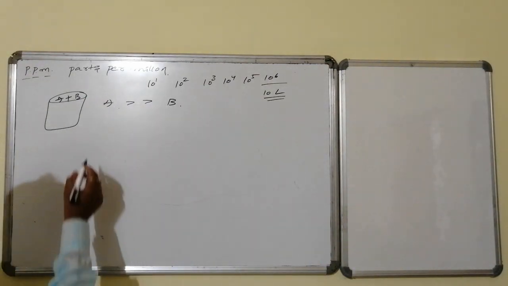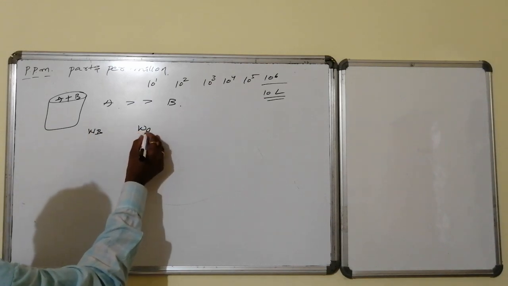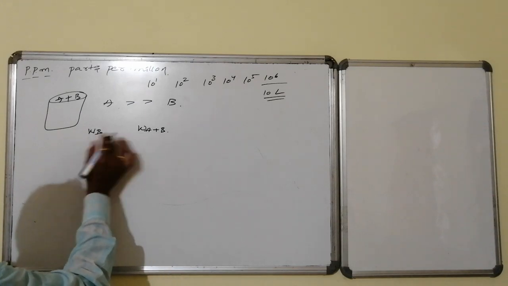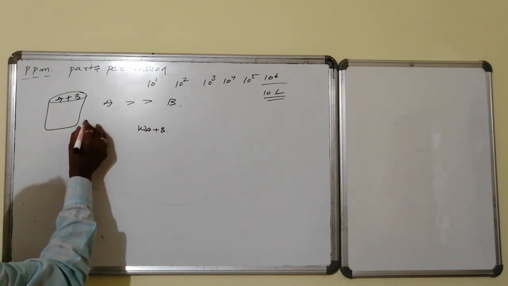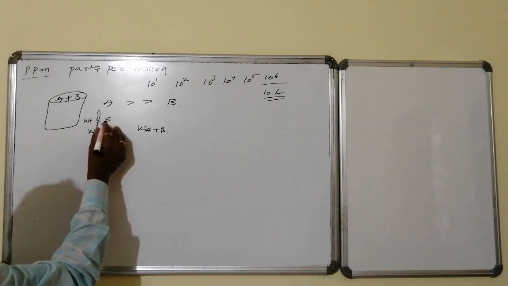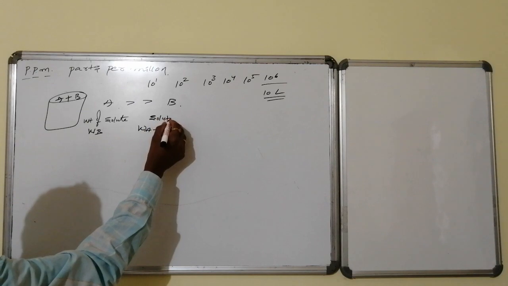Suppose let us go for the weight of B versus the weight of A plus B. This is weight of A, this is weight of B, and weight of A plus B. I know this is weight of solute, and this is weight of solution. All are taken in grams.